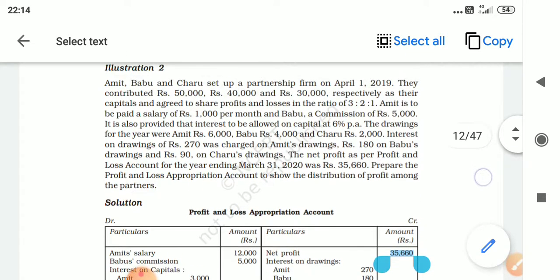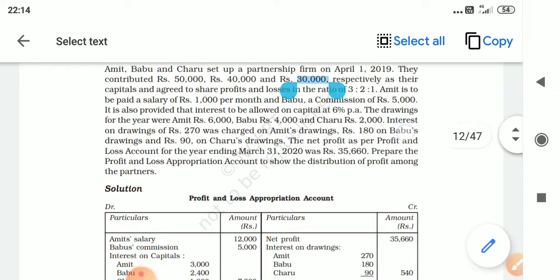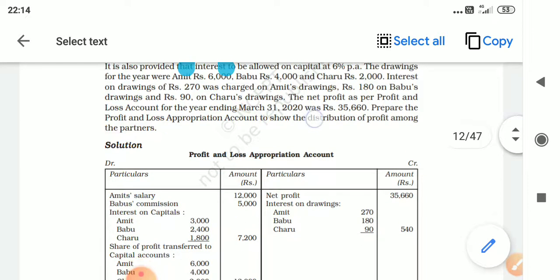After that, you can see the question. What did I tell you? Capital and drawings will not appear in P&L appropriation account. So you can ignore the capital amount. Then, profit sharing ratio is required at last. Next, Amit is to be paid a salary of 1,000 per month. A year has 12 months. So 1,000 into 12, Amit's salary is 12,000.